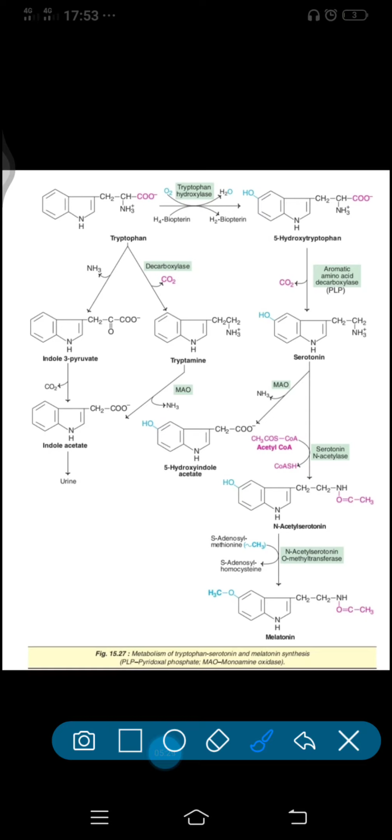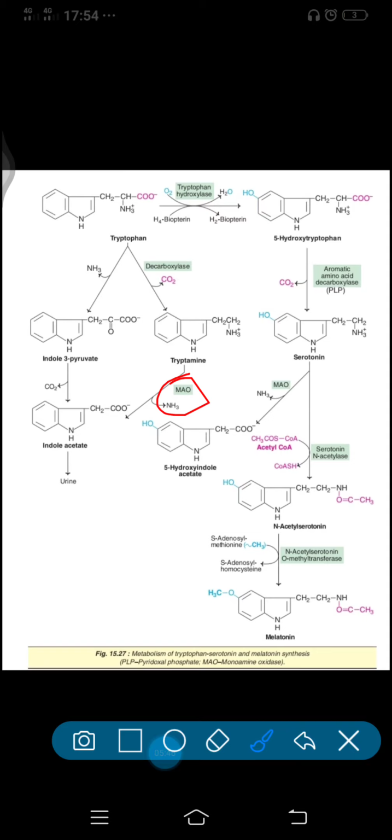So both these molecules undergo deamination with the help of enzyme monoamine oxidase. So their degradation is always by monoamine oxidase, and by the deamination reaction it gets converted to indole acetate.